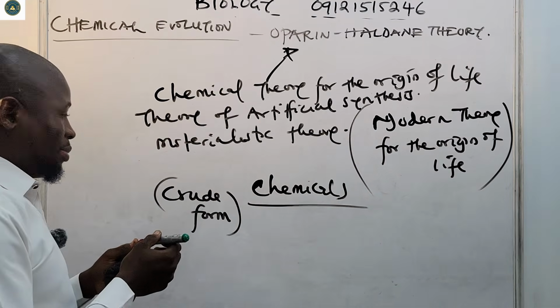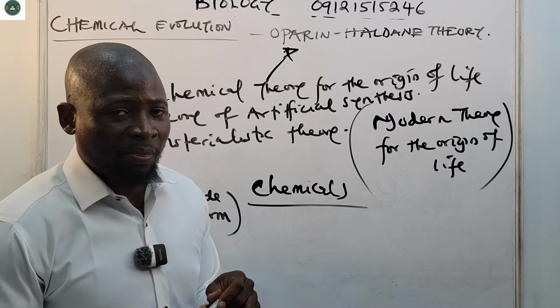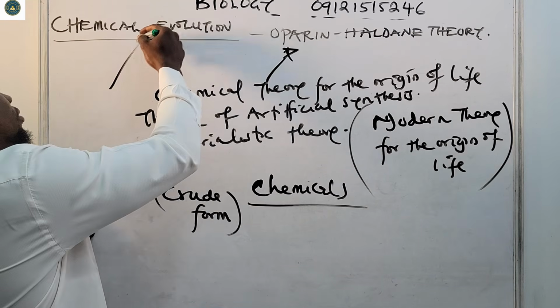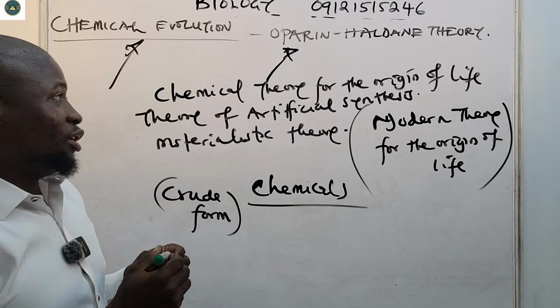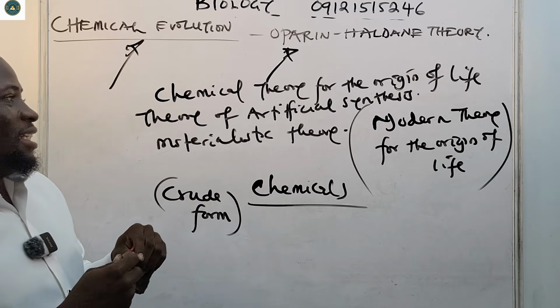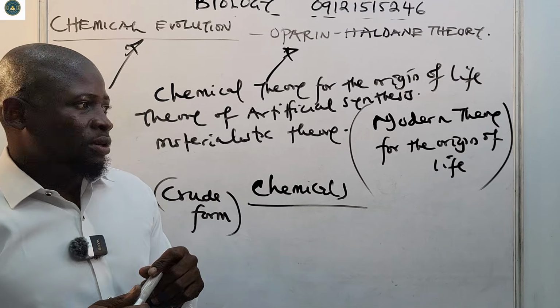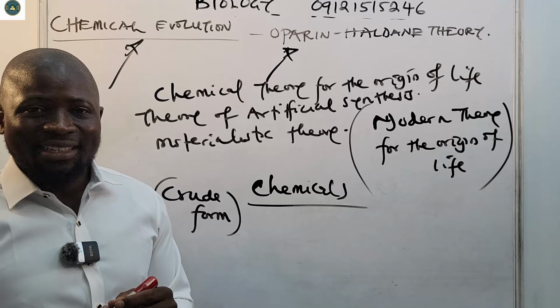So the theory by Oparin and Haldane is also called the chemical theory, the chemical evolution.